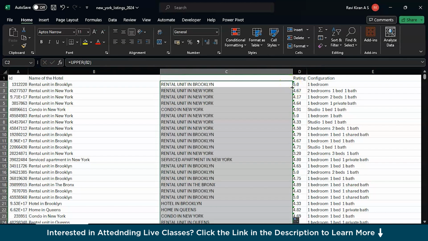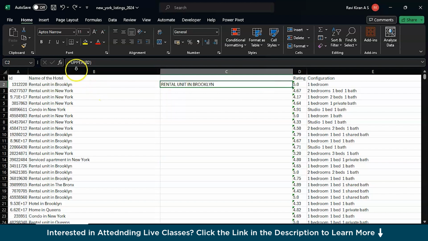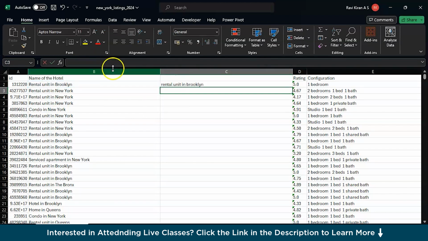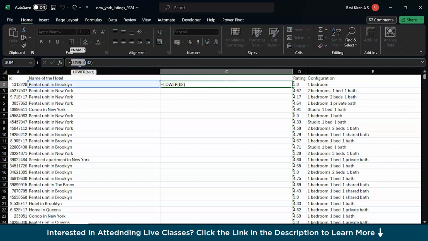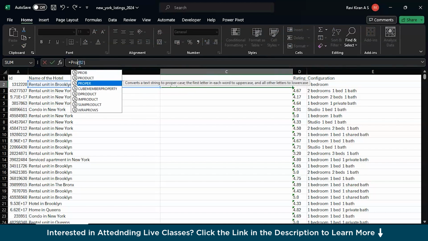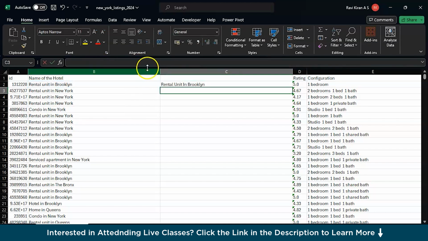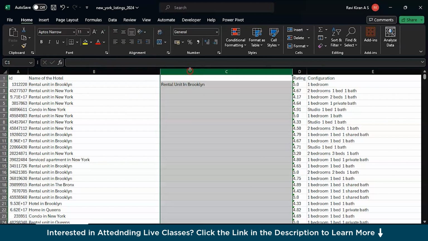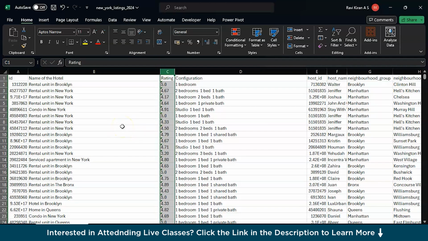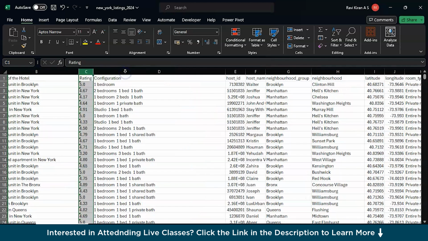Just drag the same formula across all the cells, you have it. And let's say you wanted the same in lowercase, you can just type in lower, tap to select, and there you go. And in case you had the same problem, let's say the name is all in upper or lower and you want it in proper case, you can just type proper and select the function proper, and there you go, you have the proper case, right? That's another way of doing things in the text cases.